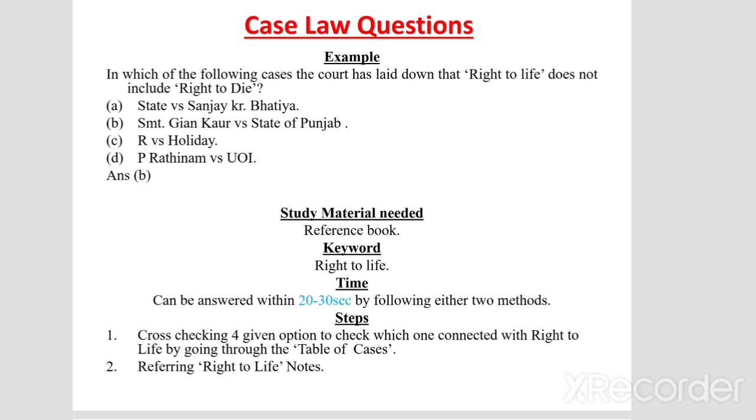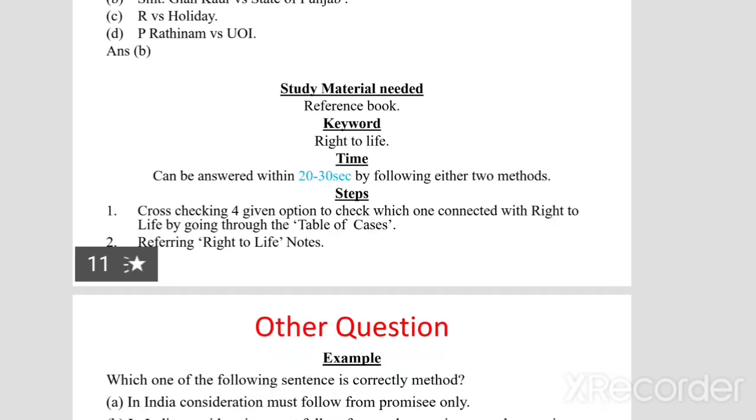One is cross checking all the 4 options to see which one is connected with the question, and the second one is to go straight to the notes and find out the answer. For example, you can cross check the 4 options. It is State versus Sanjay. For all these 4 options you can cross check which one is connected with the right to life and matches the question by going through the table of cases, or you can go straight into the notes on right to life and you will find the answer.